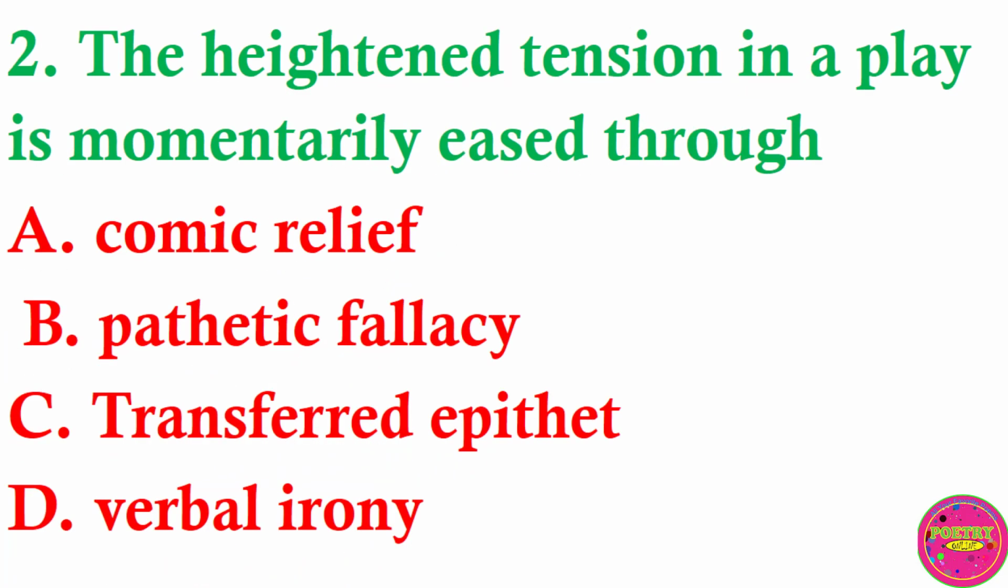Question 2. The heightened tension in a play is momentarily eased through: A. Comic relief, B. Pathetic fallacy, C. Transferred epithet, D. Verbal irony. The correct answer to this question is A. Comic relief.